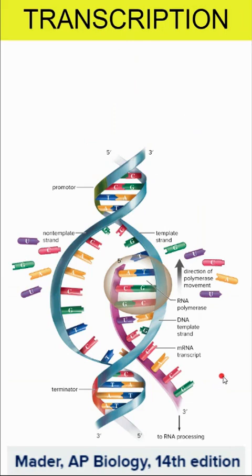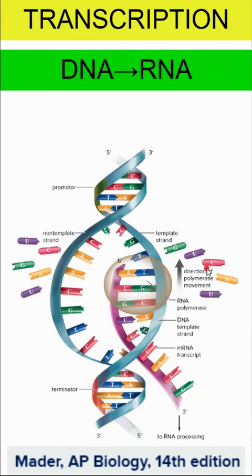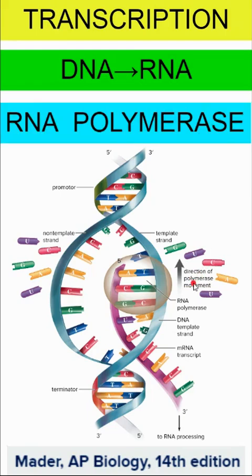So when we start thinking about transcription, where we take the DNA and get messenger RNA, we need RNA polymerase to make that happen. And again, we have a template strand, and the messenger RNA is assembled by the RNA polymerase a nucleotide at a time. So we bring over one nucleotide at a time. We go DNA to RNA when we're thinking transcription, and again, RNA polymerase is making that happen.